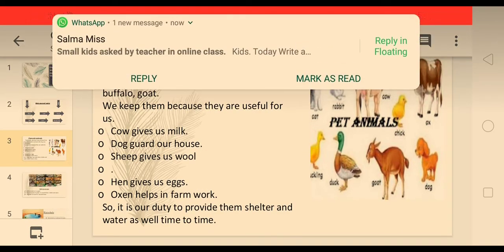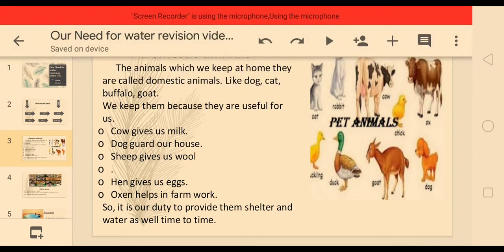Oxen help us in farm work. Now this is the rainy season. You can observe while traveling that many farmers are doing work in their farm. With the help of oxen, they are doing work in the farm. So for this farm work, oxen are very helpful to the farmers.